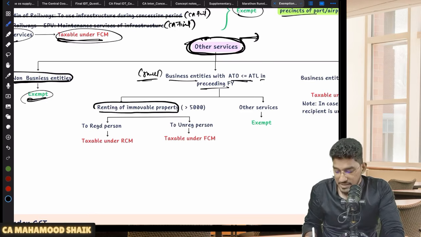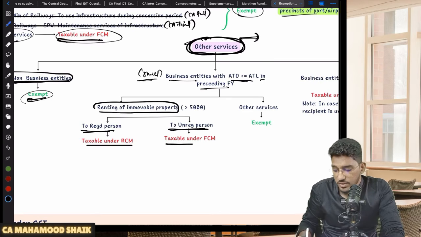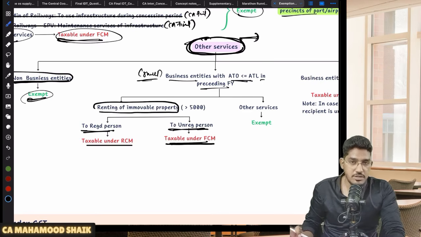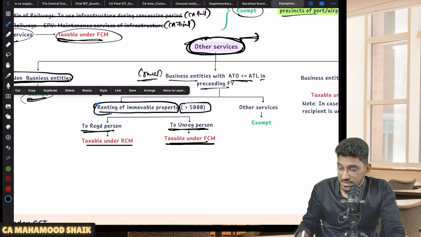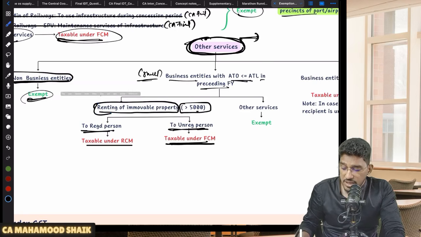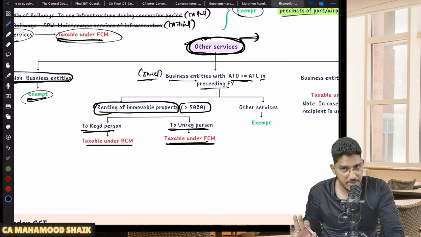If the recipient is a business entity and he is also a registered person, taxable under RCM. If the recipient is an unregistered person, then it will be taxable under forward charge mechanism. But here one general exemption limit will be there. Renting of immovable property also will become taxable only when the consideration is more than 5,000. Only when the consideration is more than 5,000, then only it will become taxable.